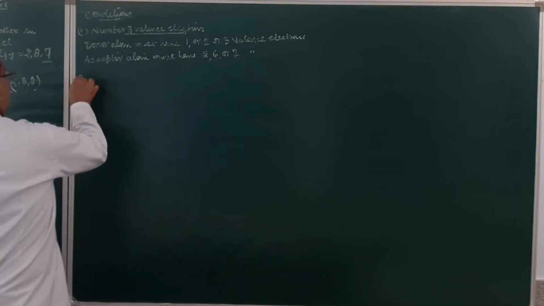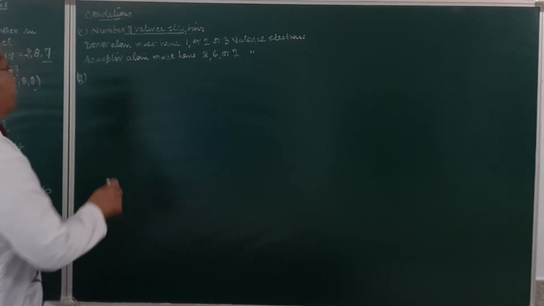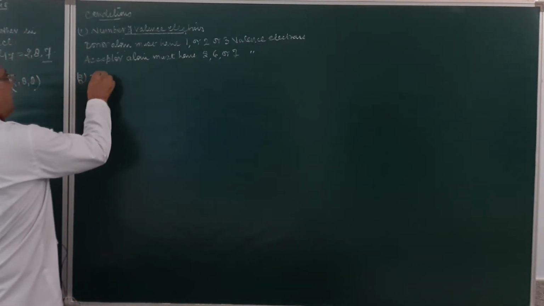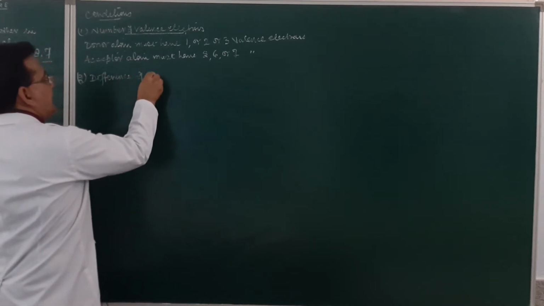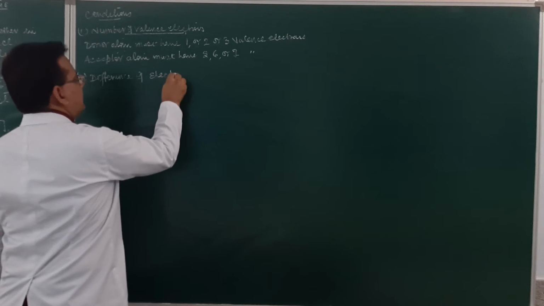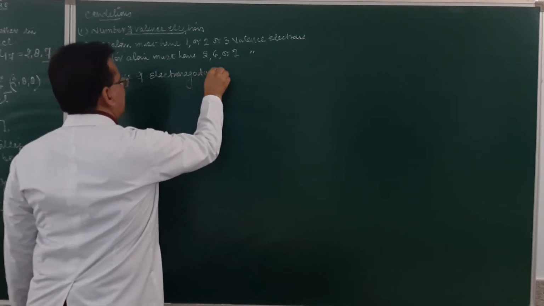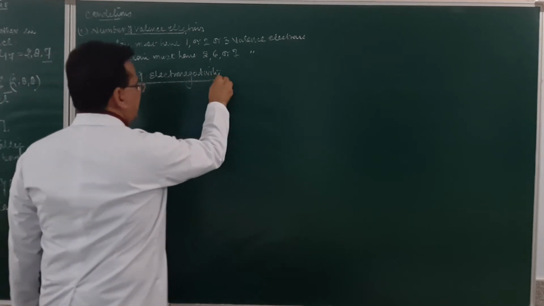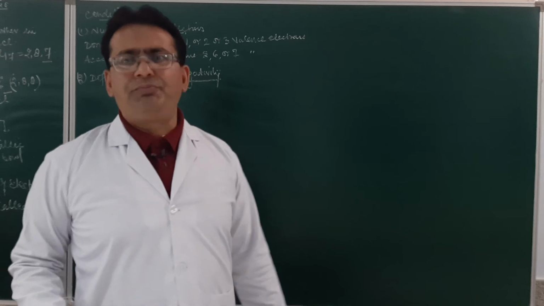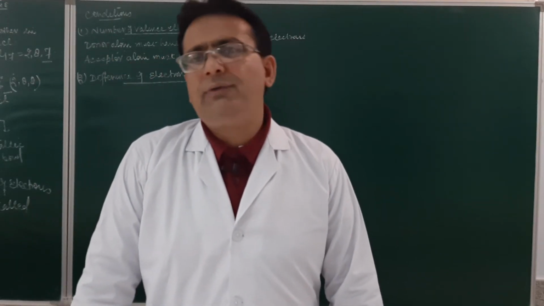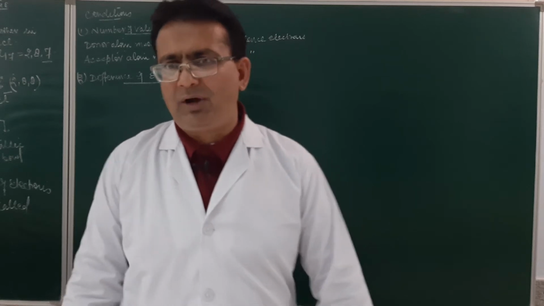The second is the difference of electronegativity. Naturally, the electronegativity difference must be large. If the electronegativity difference is large, it is only then that the transference of electrons is possible.